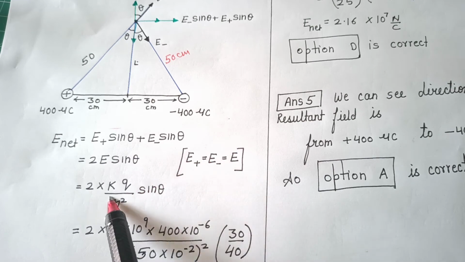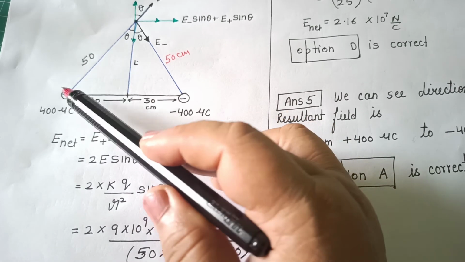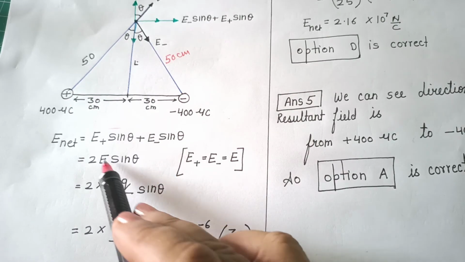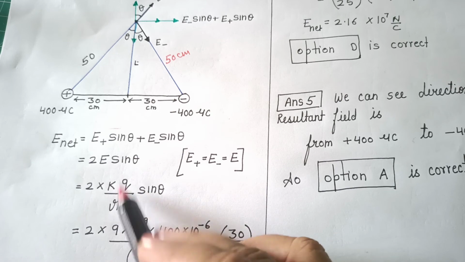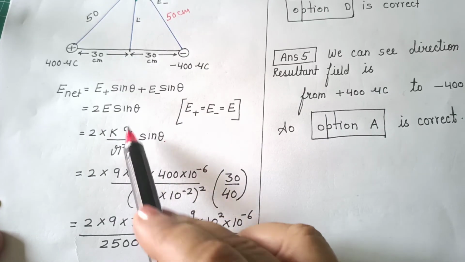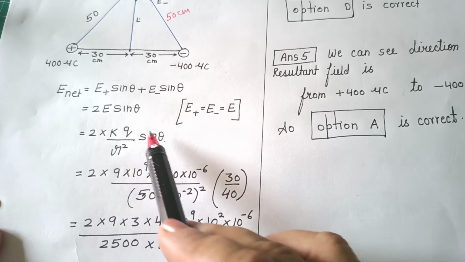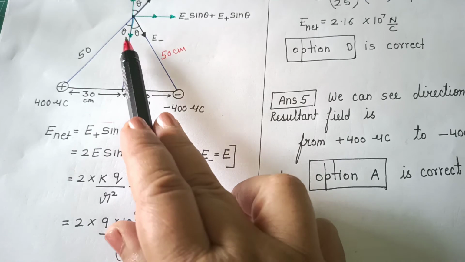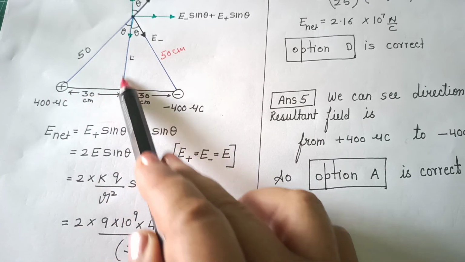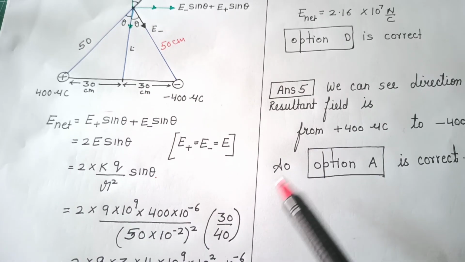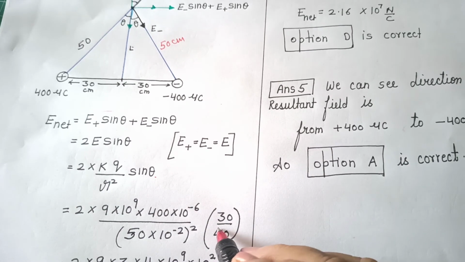Now what will be E? E will be K Q upon R square. So 2 KQ upon R square sin theta. Substitute the value of K, Q, R in SI system, and sin theta, that is perpendicular upon hypotenuse, that is 30 upon 50.